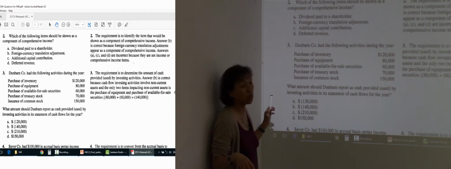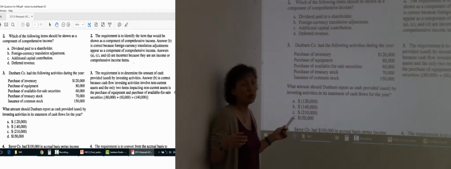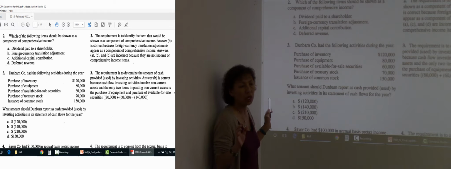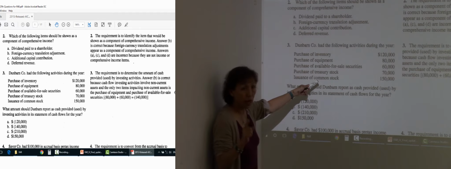Okay. Whatever investment. When you purchase equipment, machine, or building, and you hold it for resale, then that's investment. When you purchase security, the stock from the other company, you hold it for a period of time and you resell it for profit, that's investment. And how come the purchase of inventory is an OA? Because whatever transaction is related to generating revenue should be classified as OA. So if you purchase inventory and you sell inventory to customers to create revenue, then that's OA. When you make payment to a supplier, is that OA? Yes. When you pay salary to an employee, is that OA? Yes.